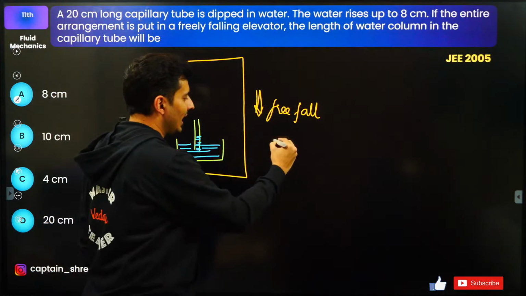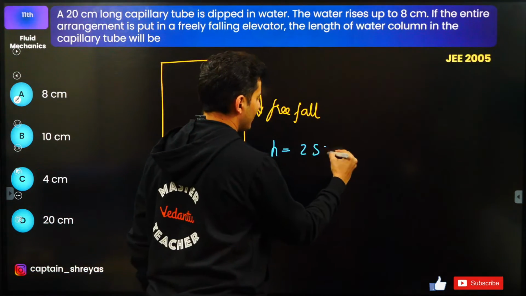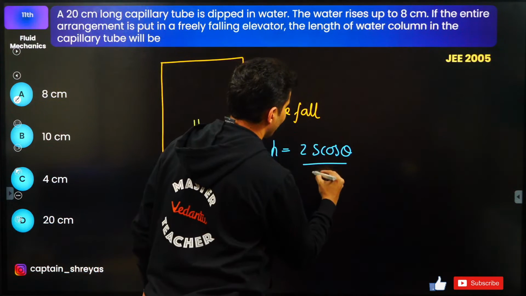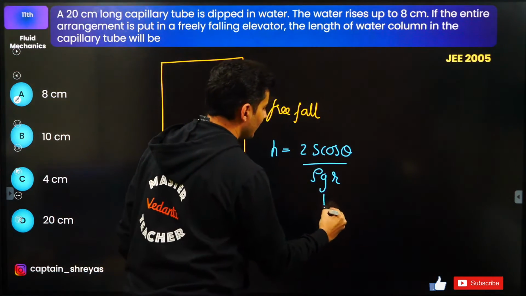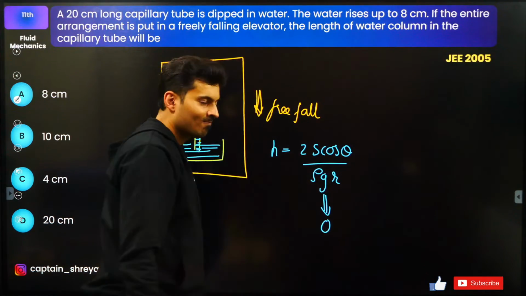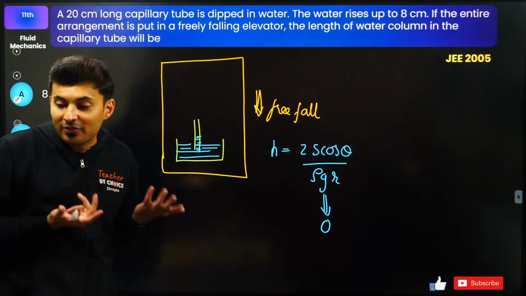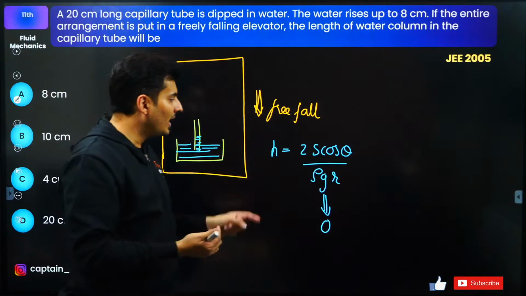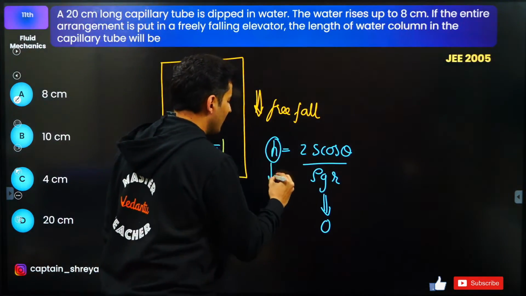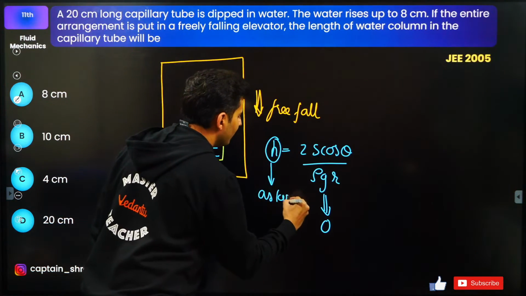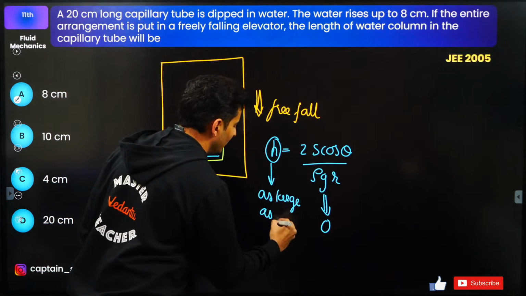Well, if you know the height formula, it is 2s cos theta by rho g r. Here g will be only 0. No gravity. You will not feel any gravity. So what will happen to the height? This will become as large as possible.